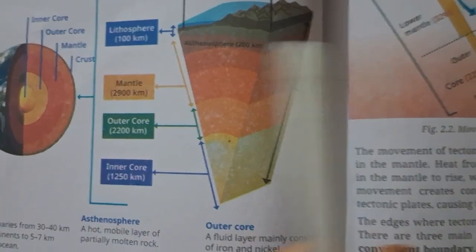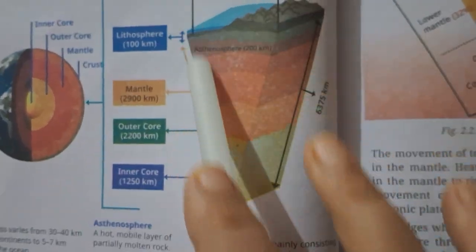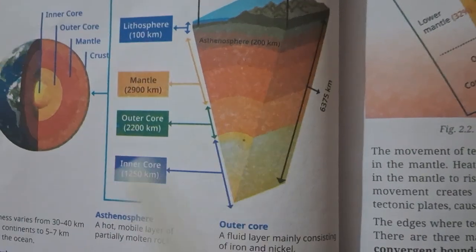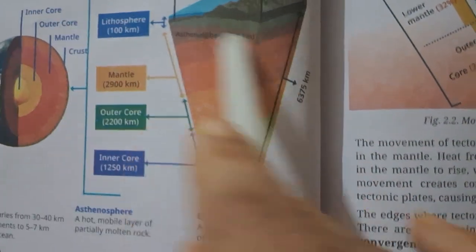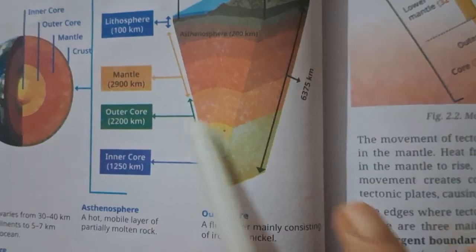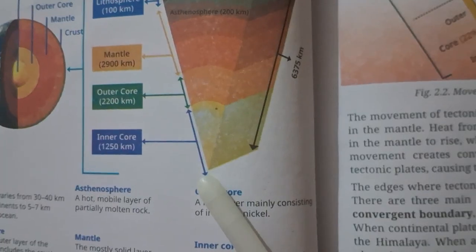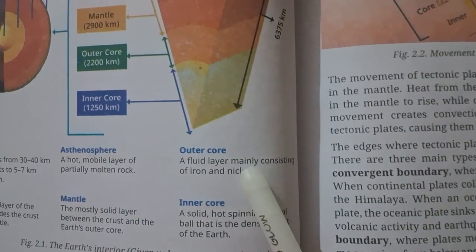We are unable to see or find out, because you can imagine, that's too far from us. We cannot cover this area anyhow. We cannot enter this area. We cannot even go through the mantle layer. If we are unable to cover this area, then how can we cover this part? It is very difficult to cover this part.